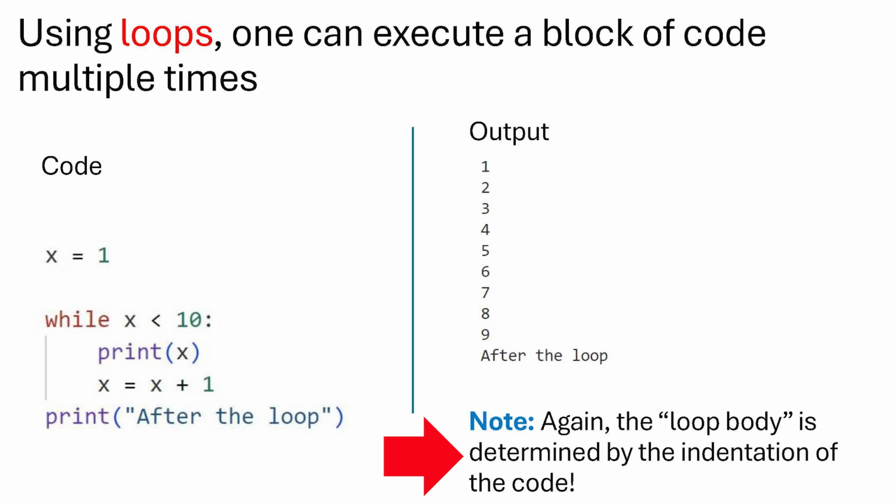And again, the body of the loop, so all the code that should be executed again and again, needs to be indented, and it needs to be at a common level of indentation. We will again see this in the next video when we actually implement the code. So now we have understood roughly in Python what are variables, what are if conditions, and what are loops. So now we can finally sit down and code our guessing game in Python.